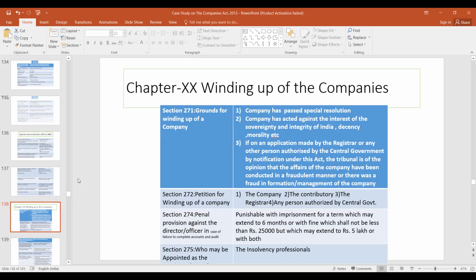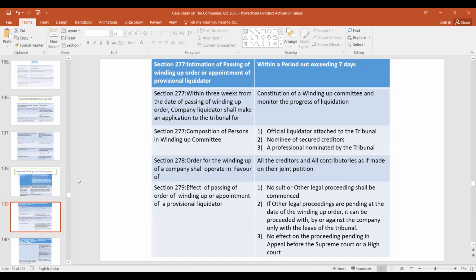Petition for winding up of a company may be filed by the company, by the contributory, or by the registrar or any person authorized by the central government. There are penal provisions against the director or officer in case of failure to complete accounts and audit. Punishable with imprisonment for a term which may extend to 6 months or with fine, which shall not be less than 25,000 but may extend to 5 lakhs, or with both. And in this case also, insolvency professionals are appointed as liquidator.